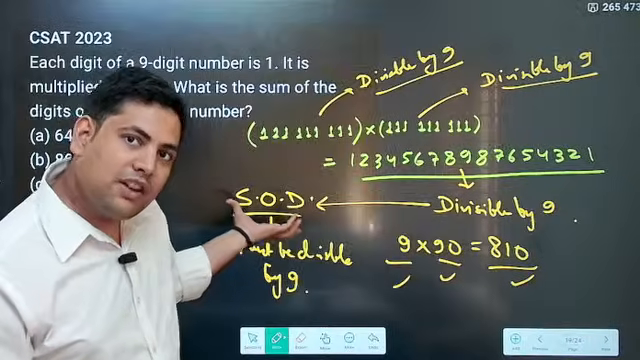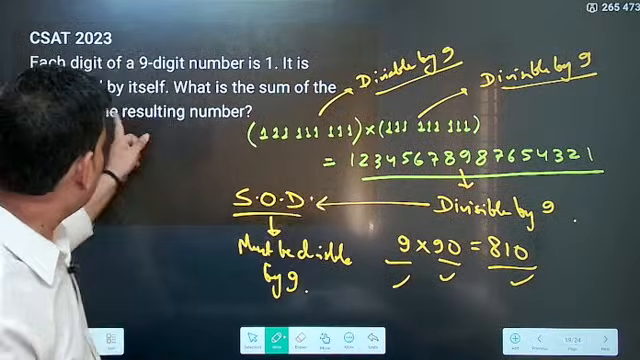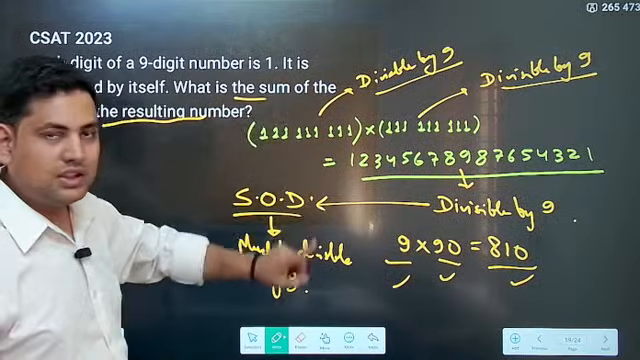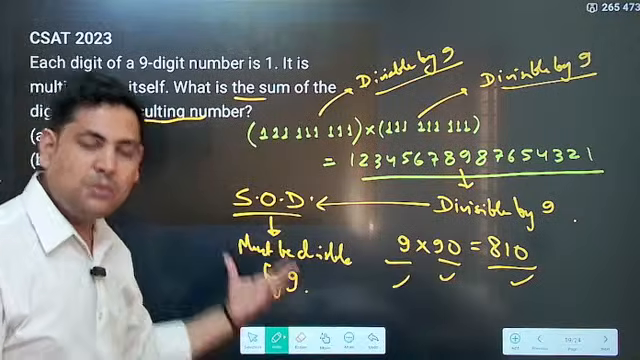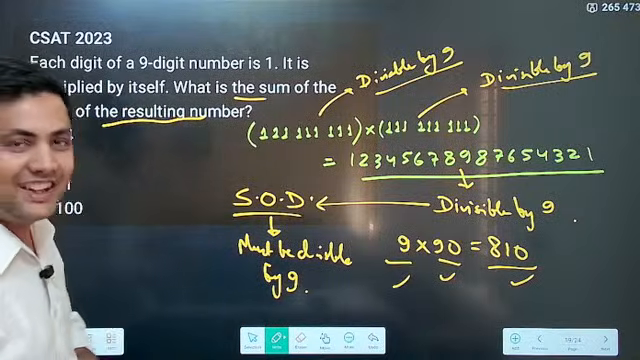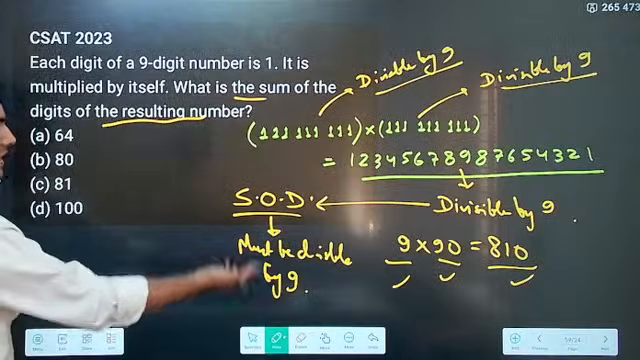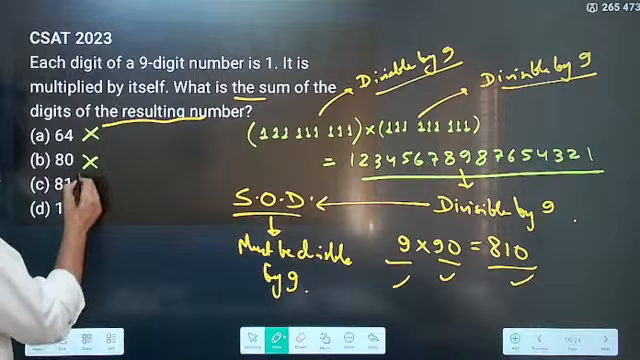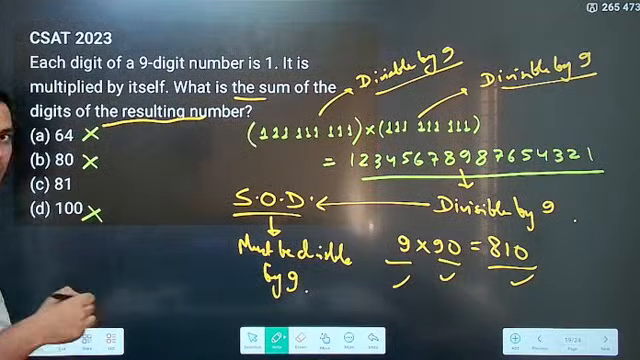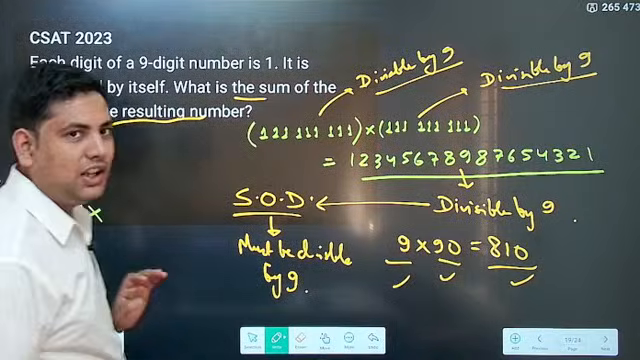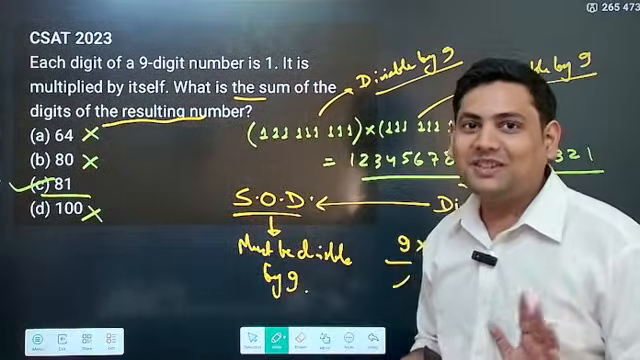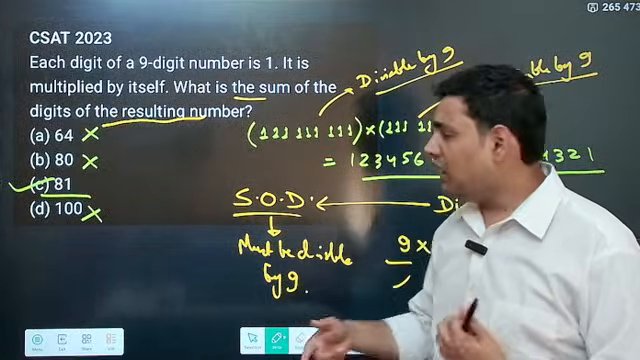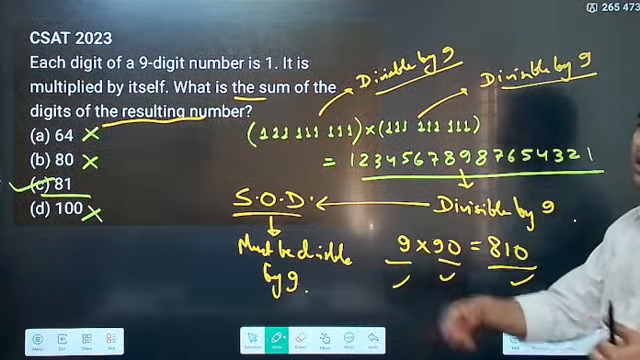So whatever my answer is, it is asking for the sum of digits of the resulting number, and it should be divisible by 9. Is 64 divisible by 9? No. 80? No. 100? No. 81 is the only option. Understood? So you can do this quickly, or you may already know the entire number as well.